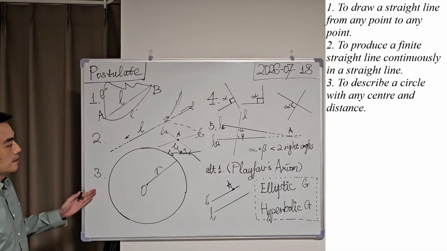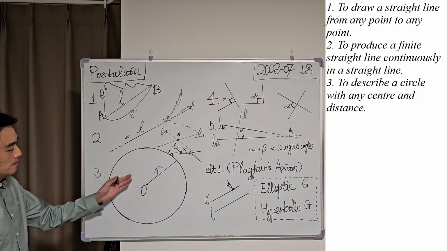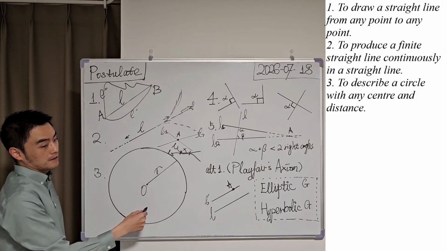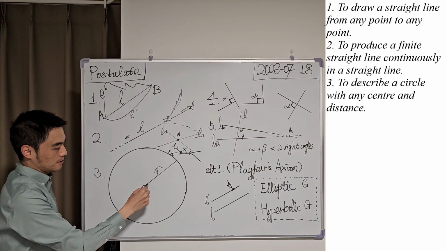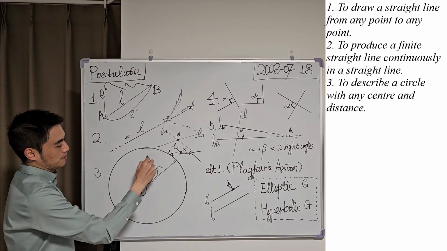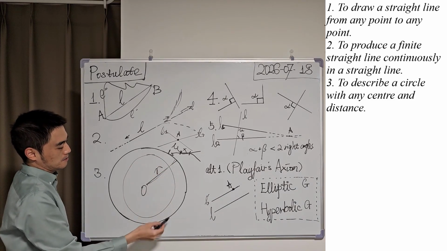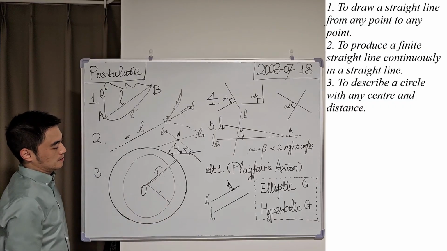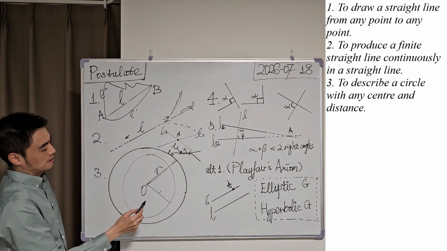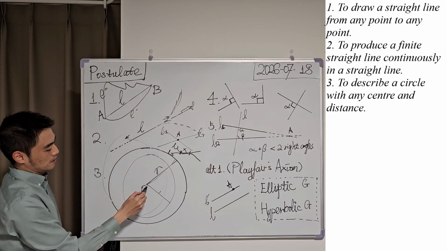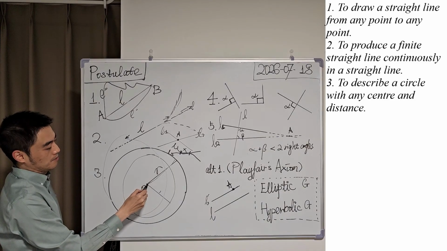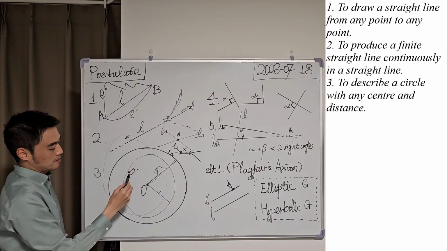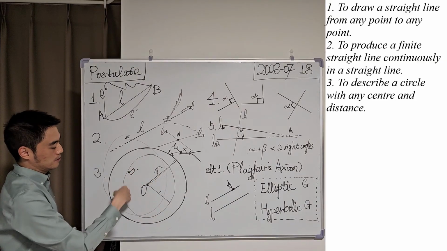And in postulate 3, it is said that we can describe a circle, and this circle is unique. We can describe one and only one circle with a given center and a given distance. For example, you can describe a circle like this, but it is impossible to describe a circle here because the center O had been given. So you can draw a circle here only with another center. Okay, so the circle is unique.